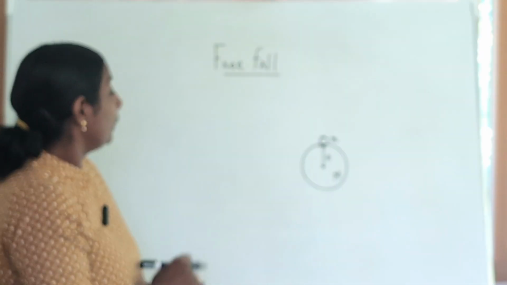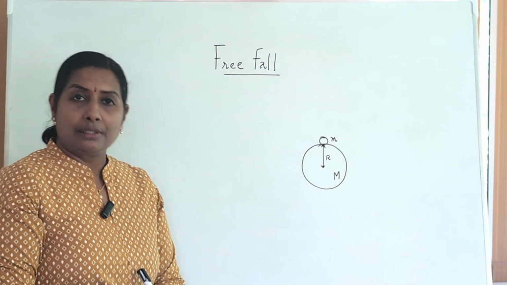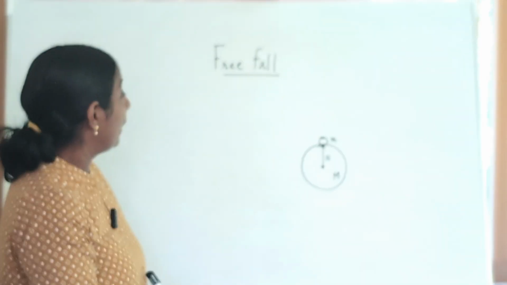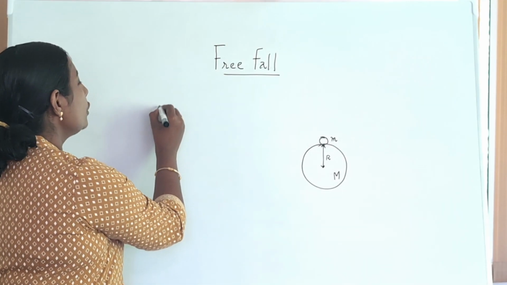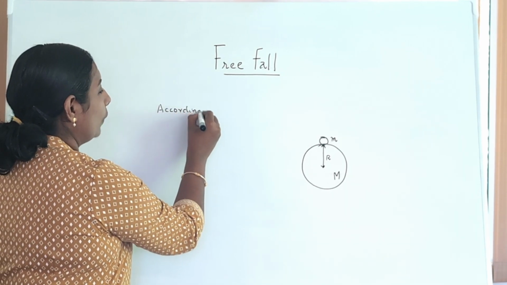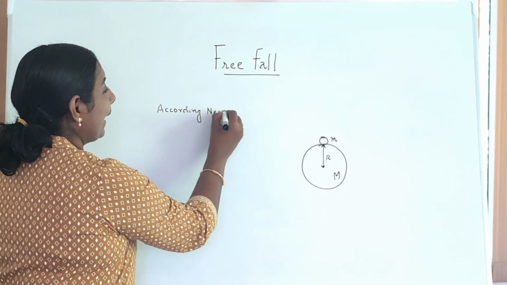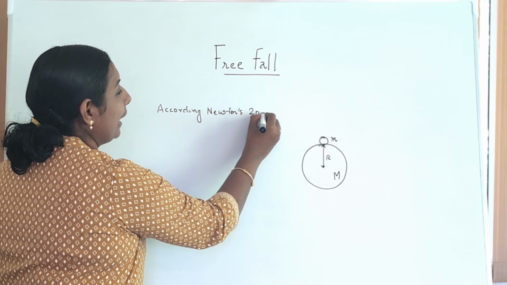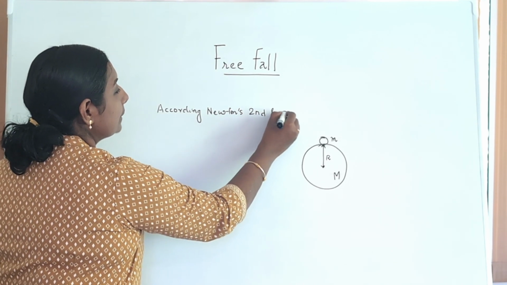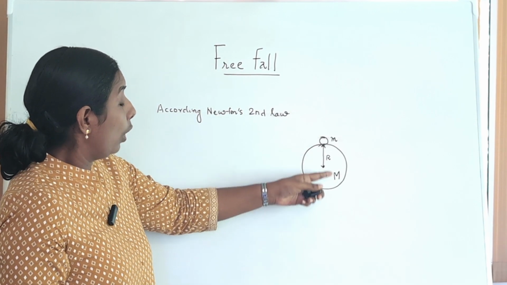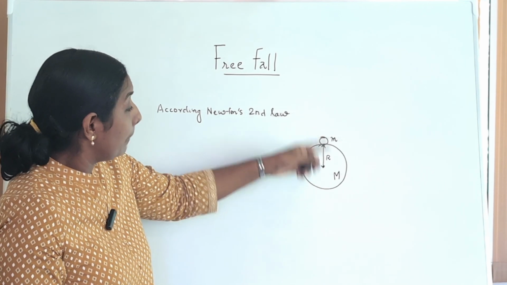Okay, so in order to derive the acceleration due to gravity, the first step that we have to apply is according to Newton's law. What is Newton's law? Newton's second law, here we are specifying. According to Newton's second law, what is the force on the body by the Earth?